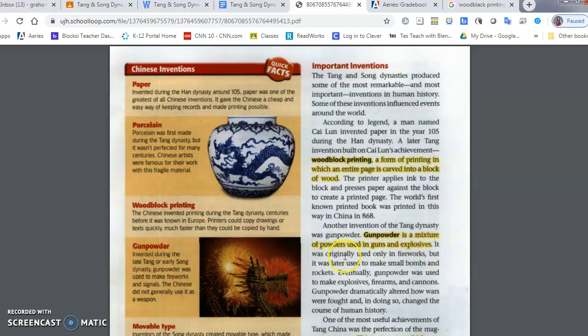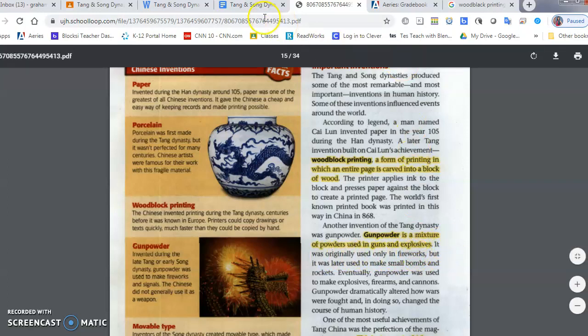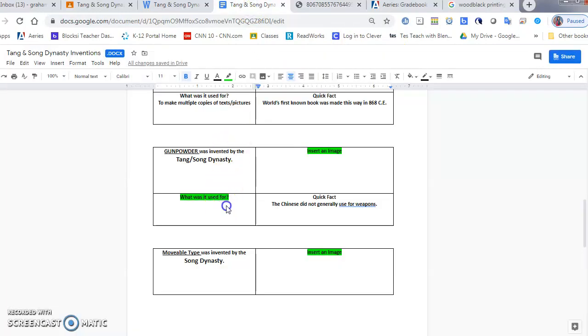It was originally used only in fireworks. What was it used for? It was used for fireworks and explosives. Okay, easy enough. And the next one is movable type.